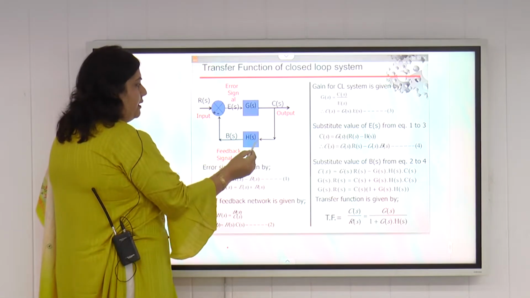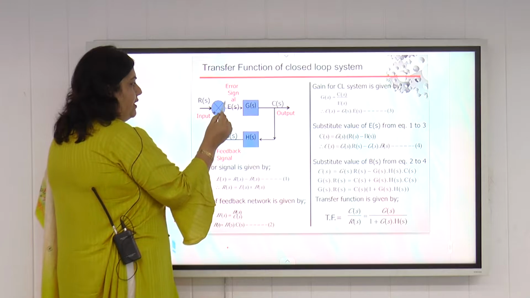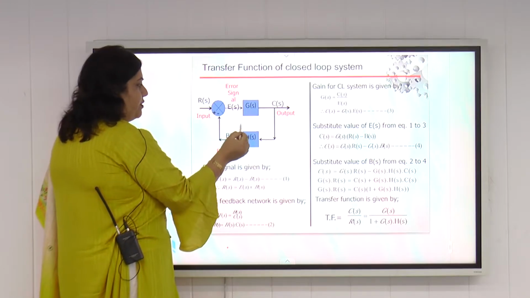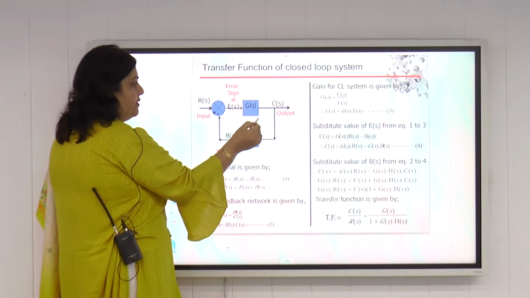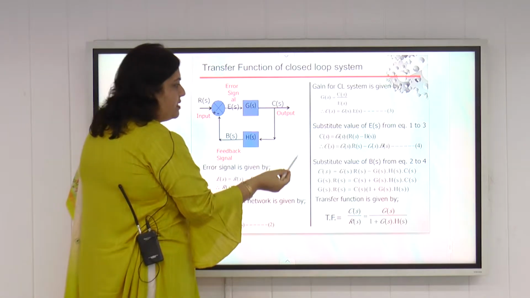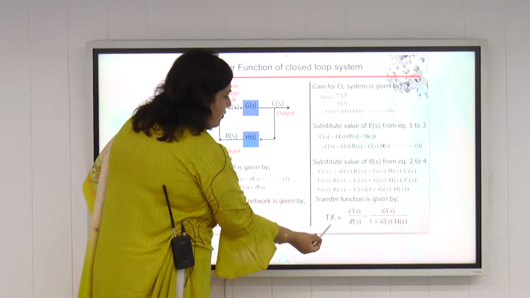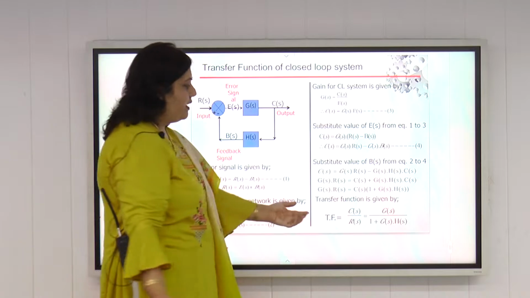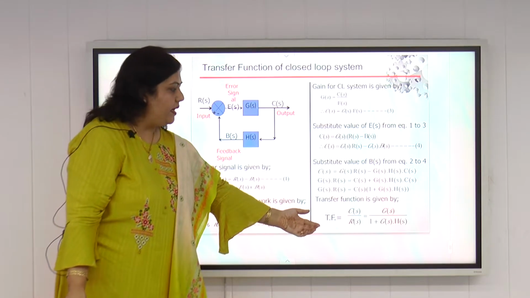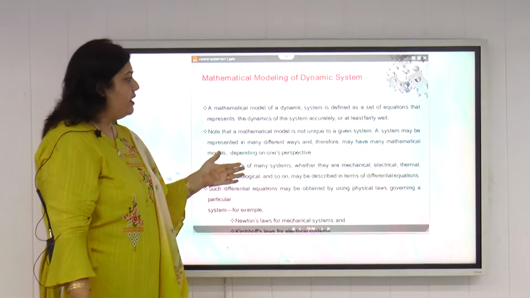So we started here, then we have the equation of the comparator, then the equation of the feedback element, then the equation of this G(s). By combining these three equations, we can get the overall transfer function of the system. The overall transfer function of the system is C(s) upon R(s).